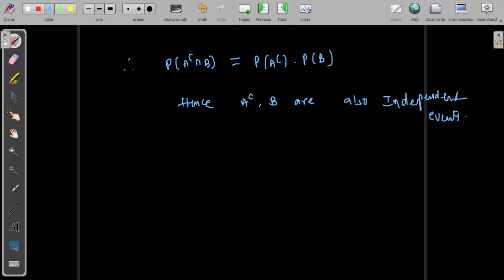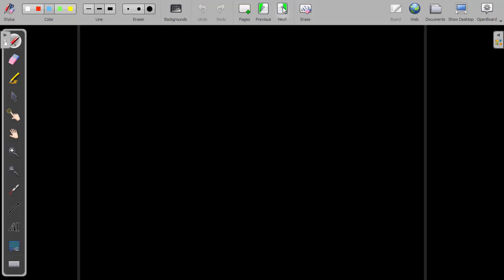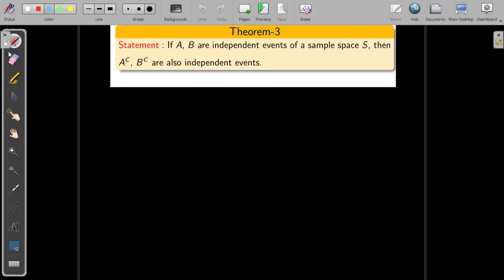Independent events. Hence the theorem is proved. Okay. Let us move on to the next theorem we will discuss. If you look here, this theorem is theorem 3.